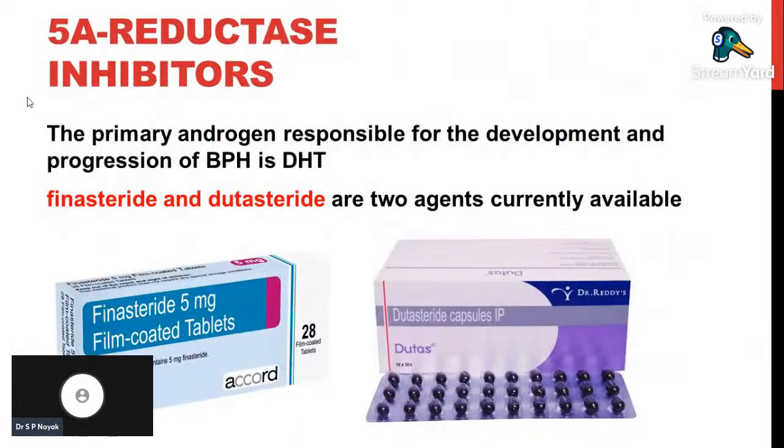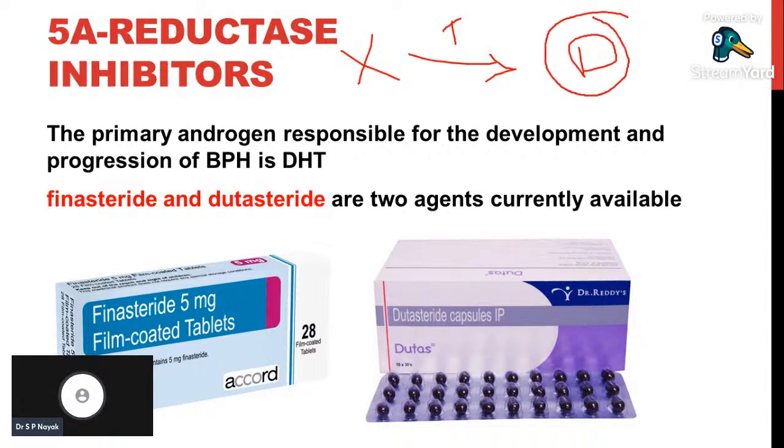In 5 alpha reductase inhibitors, as we have discussed, we have two drugs, finasteride and dutasteride. Both are known drugs which inhibit the 5 alpha reductase enzyme. When the enzyme is inhibited, it stops the conversion of testosterone into dihydrotestosterone, and when dihydrotestosterone is decreased, it shows limited action on the prostate gland, and through that we can stop the increased size of the prostate gland.